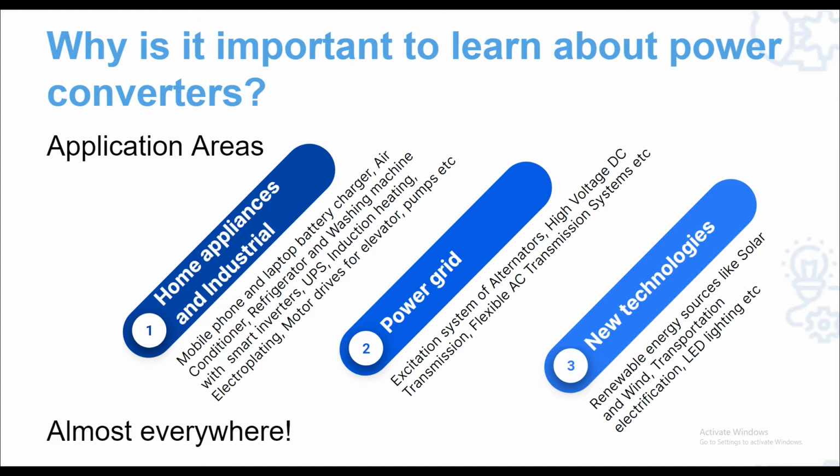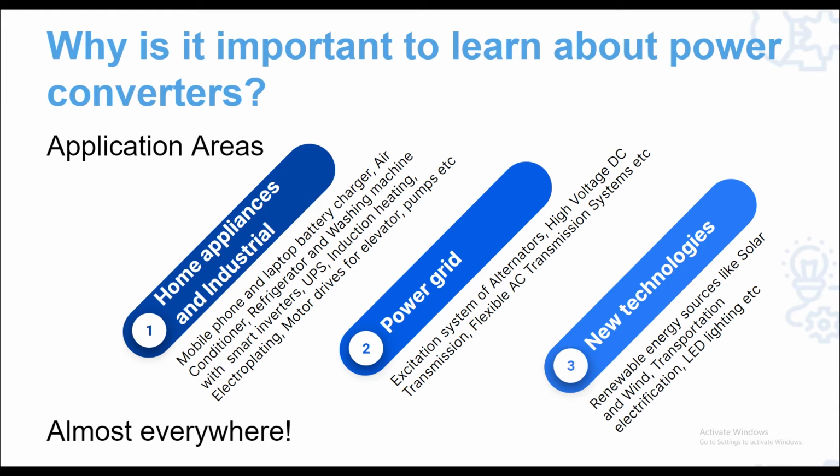Apart from power utilization, power generation and transmission also need power converters. For example, excitation system of alternators, high voltage DC transmission systems and flexible AC transmission systems are examples of power converters applied to power systems. There are new technologies coming up such as renewable power generation with solar and wind, which also require power converters, and transportation electrification of road and air vehicles also needs them.